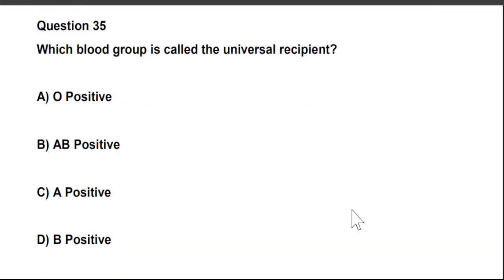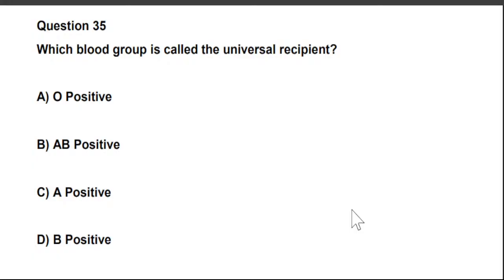Next question is, which blood group is called the universal recipient? A. O positive, B. AB positive, C. A positive, D. B positive.